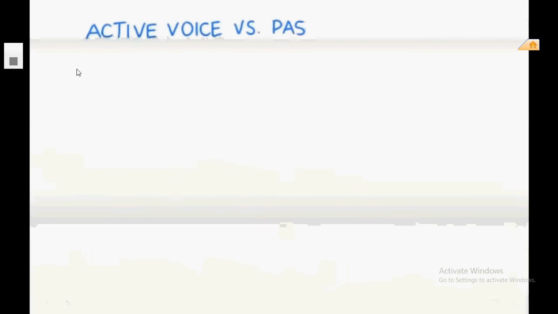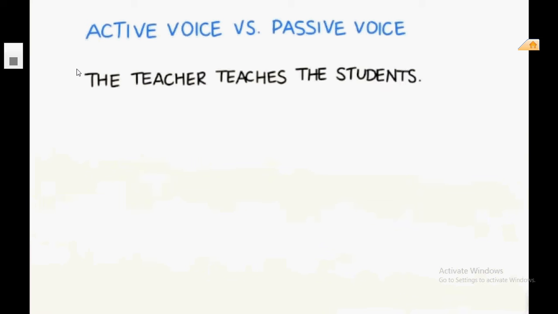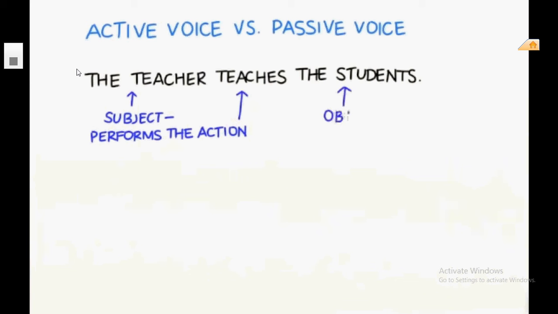Let's talk about active voice and passive voice. Look at this sentence. The teacher teaches the students. In this sentence, the teacher is the subject because the teacher performs the action. The action in the sentence is teaches. The students are the objects because the students perceive the actions.